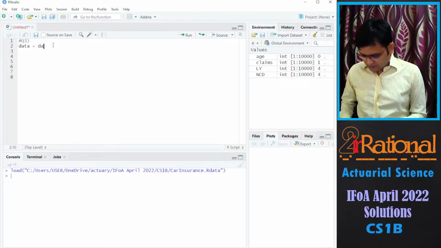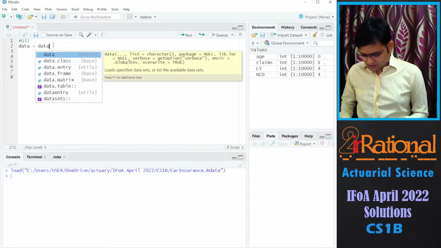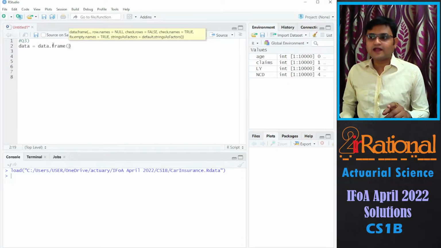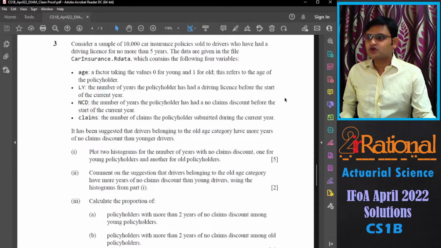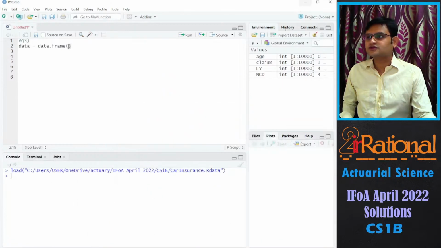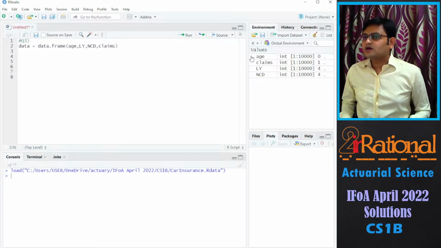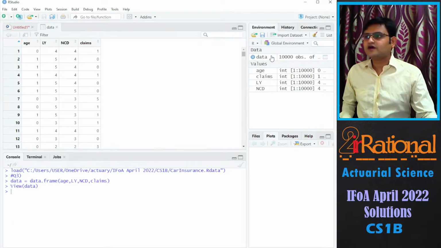So I'll say data is data.frame, and I will write them in the same order as given in the question: age, LY, NCD, and then claims. Make sure the spelling is correct. And now we have the data here.